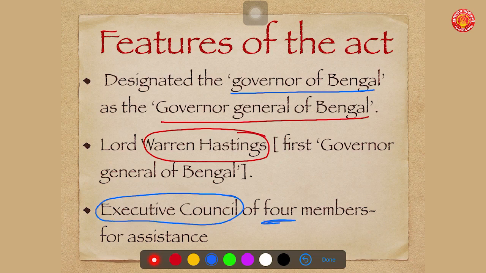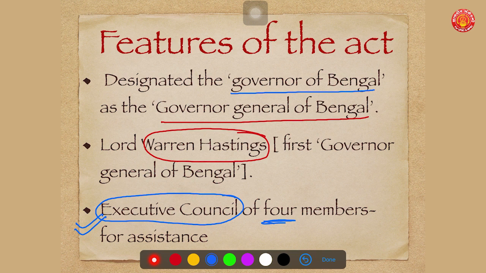It means the entire function of the British possessions shall be carried on by the Governor General of Bengal. Warren Hastings was the first Governor General of Bengal, and he had 4 members to assist him in all his functions. These 4 members were called the Executive Council. We have seen the meaning of the word executive in the chapter on meaning of government.